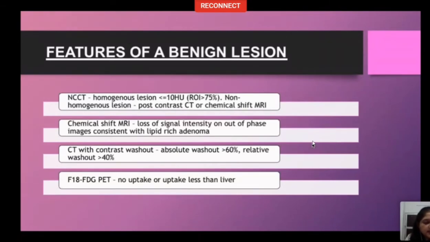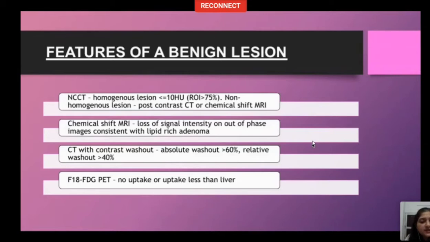On NCCT, if we find a homogeneous lesion which has an HU of less than 10, we must ensure that while measuring the HU, the region of interest covers more than 75% of the lesion. Then it will be labeled as a benign lesion or adrenal adenoma and nothing needs to be done further. However, if it is a non-homogeneous lesion, post-contrast adrenal protocol CT or chemical shift MRI has to be done.